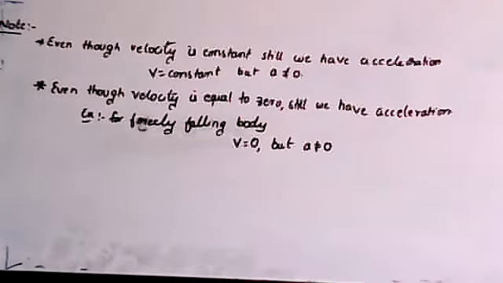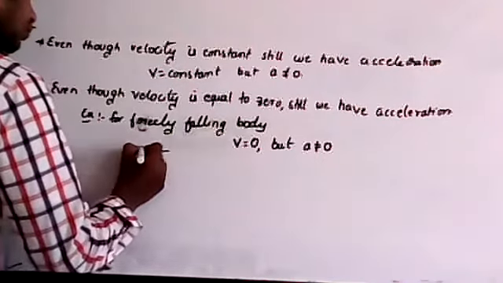Now shall I move to the next point? The next point is, for example, I'll take a simple pendulum, a simple harmonic motion.